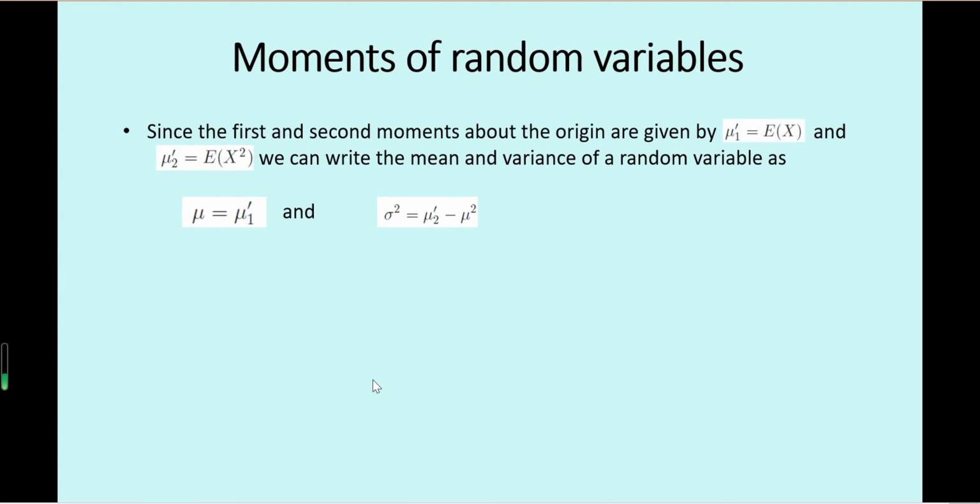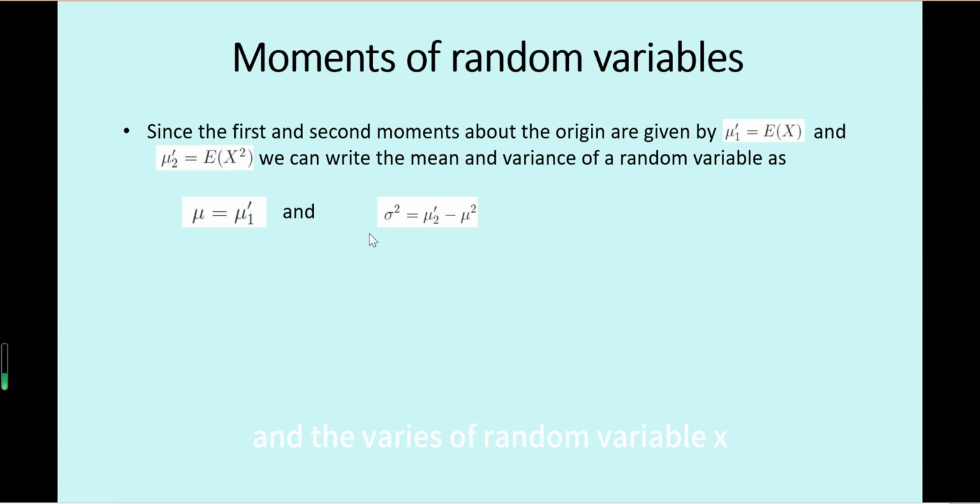The first and second moments about the origin can be written as follows: the first moment is E[X], and the second moment of X is E[X^2], from the definition. So the mean of random variable X equals the first moment.